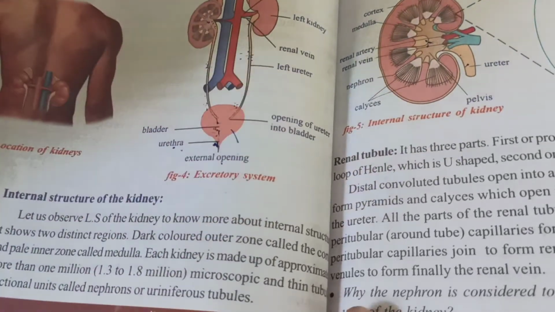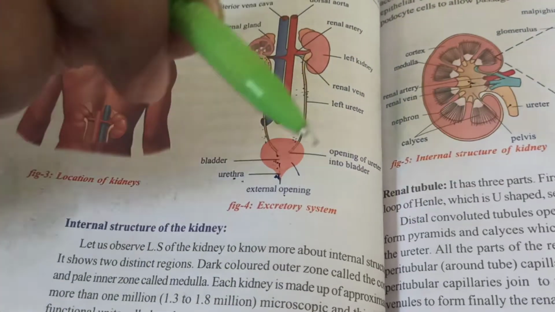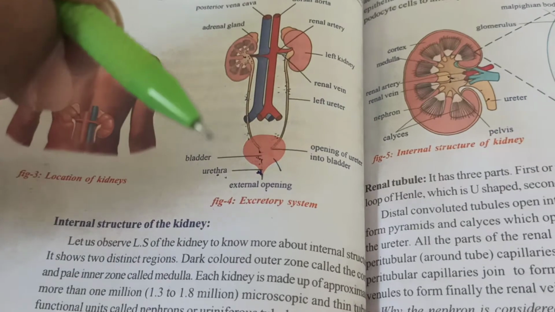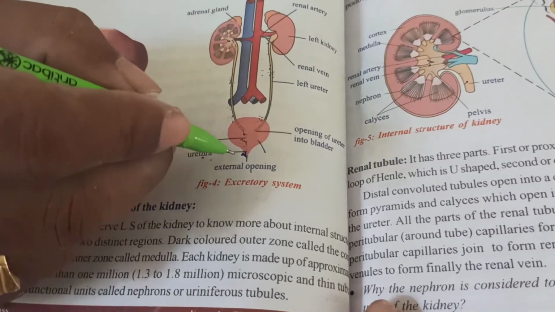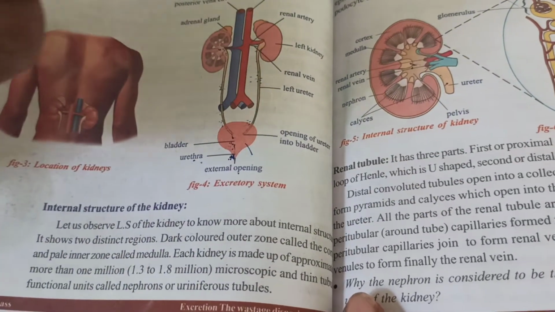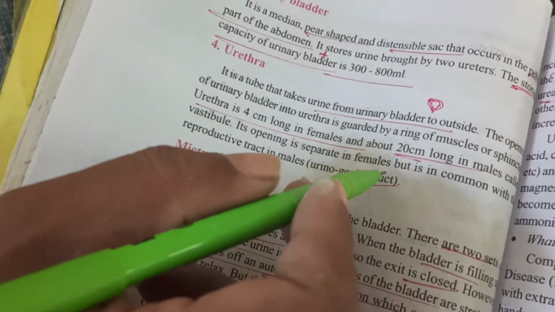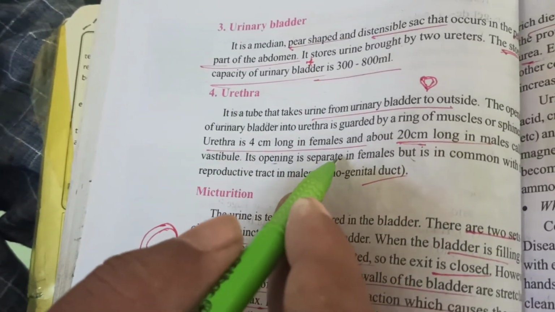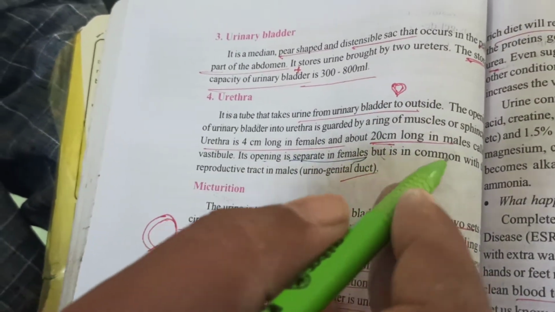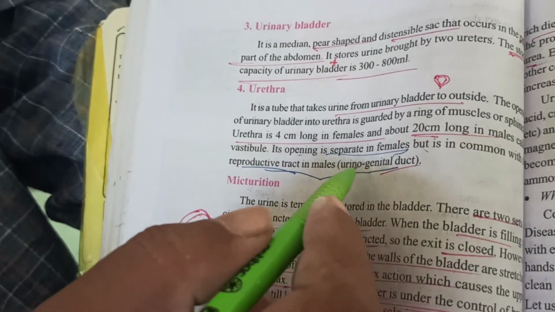I mean that in the male, urine and sperms are released the same way, which is why it is called the urinogenital duct. But in the female, the urine and the ovules are released by separate ways. The male has a common opening in the reproductive tract, called the urinogenital duct.